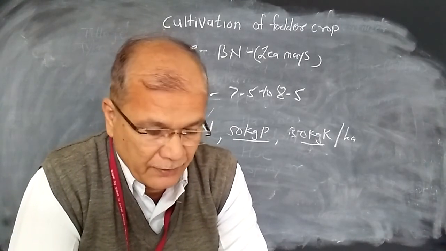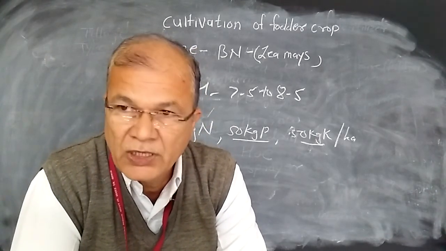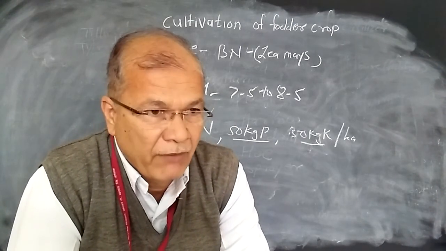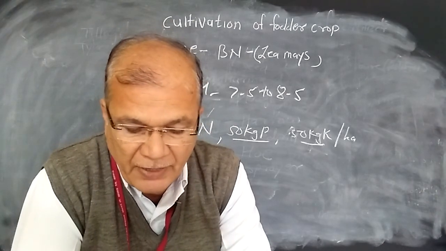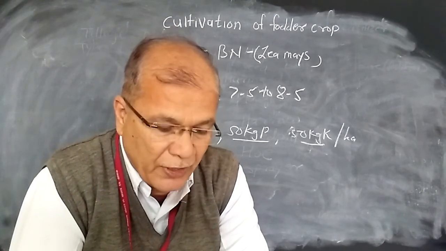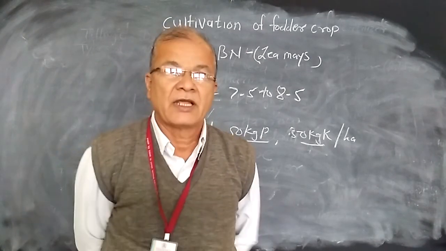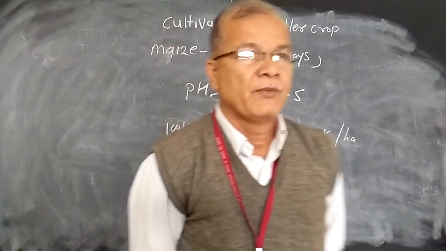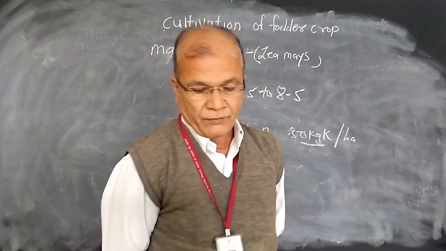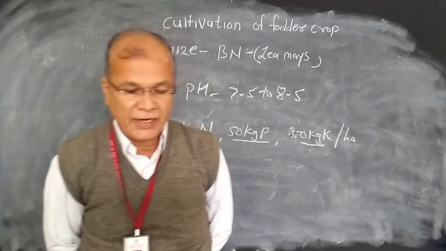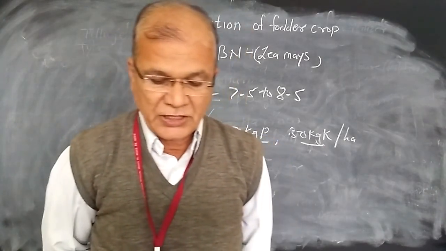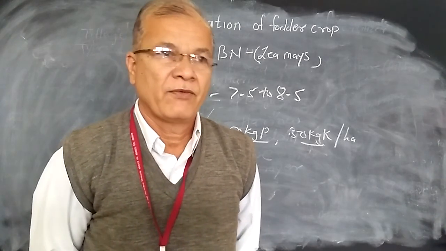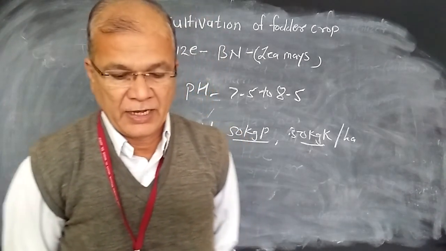Harvesting and the yield. Maize crop for the fodder purpose can be harvested at the flowering stage, that is 15 to 16 days from the sowing. At that time the crop is harvested from the ground level with the help of a sickle. And the last one is the yield: 15 to 16 tons per hectare of fodder may be obtained from 1 hectare area. Thank you.